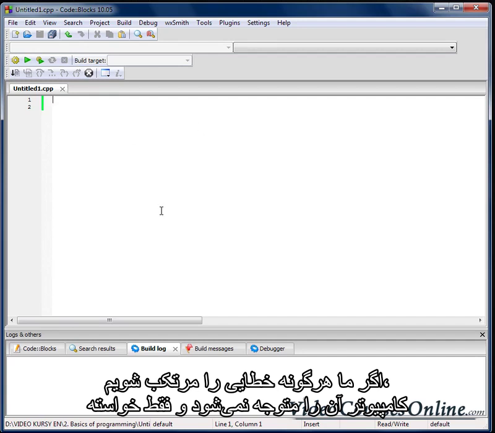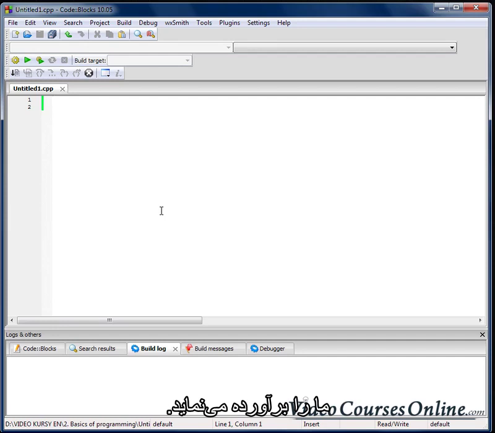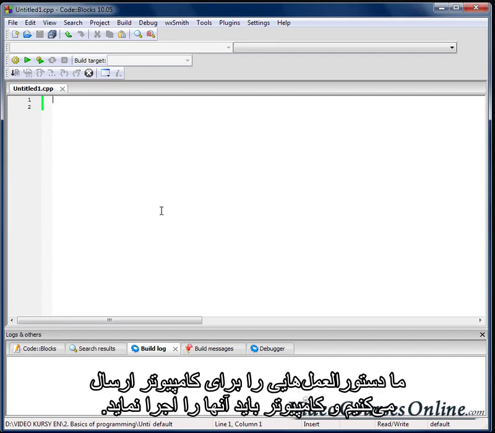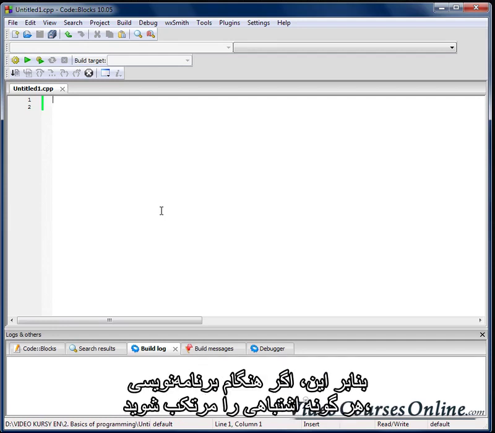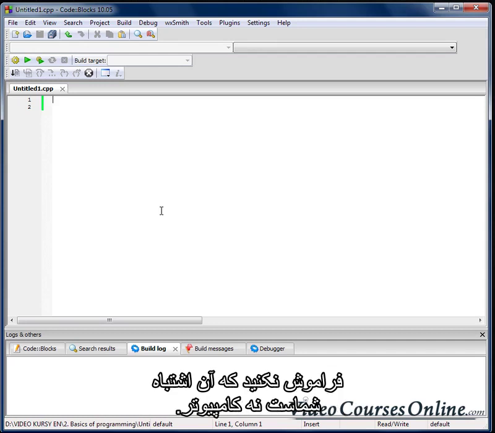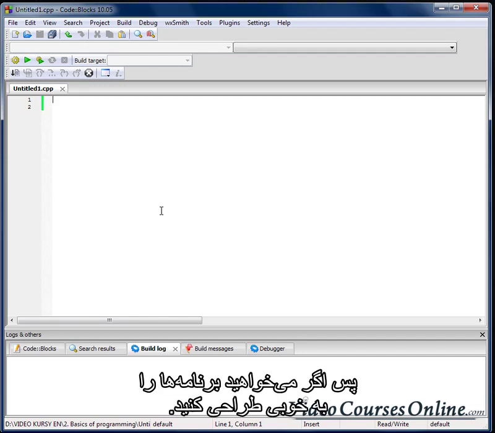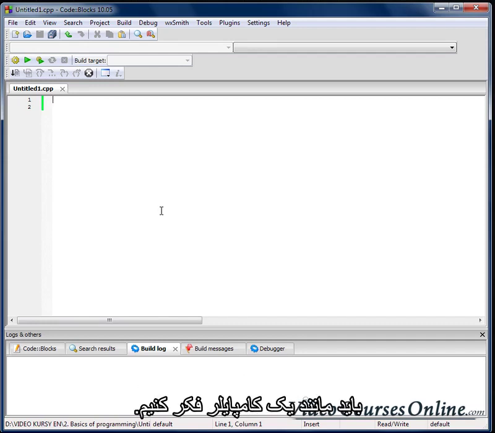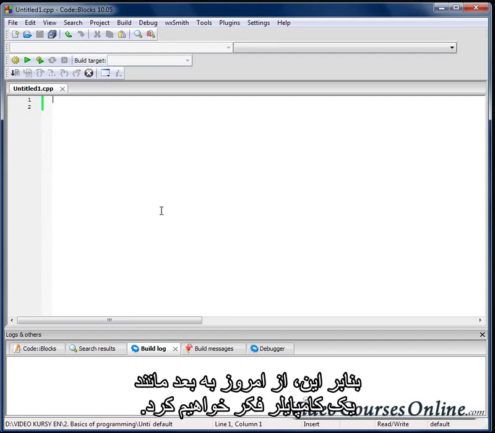Computers are doing only that what we want them to do. We are sending them instructions and they have to do them. So if you make any errors when you are writing programs, remember that's only your fault, not the computer. So if you want to write programs well, we have to feel and think like a compiler. So since today we are going to be compilers.